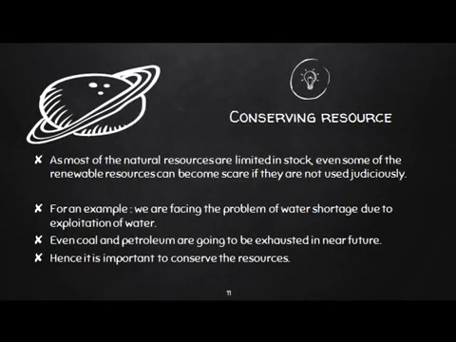We have discussed all the resources, but along with the resources, we need to conserve them. As most natural resources are limited in stock, even some renewable resources can become scarce if they are not used judiciously. For example, we are facing the problem of water shortage due to exploitation of water.